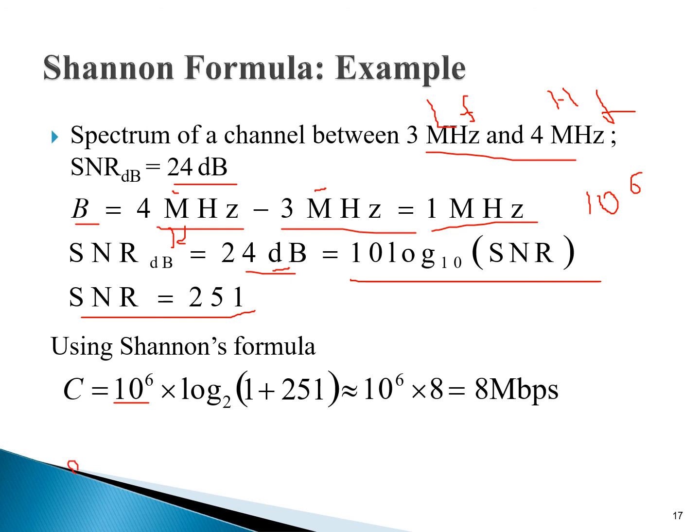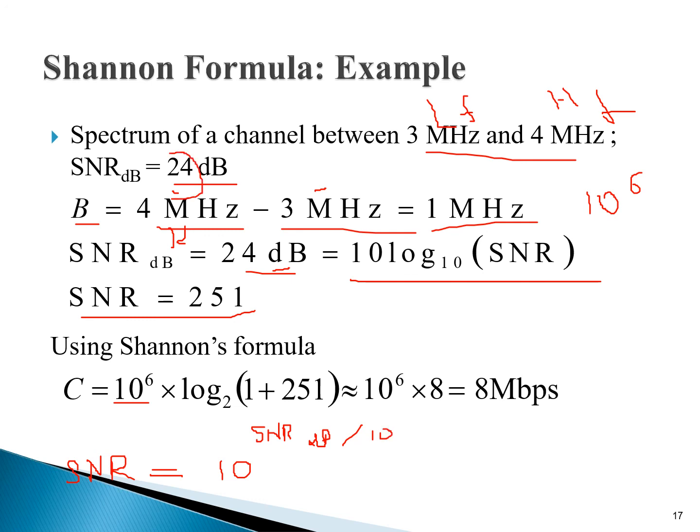Again वही वाली बात हम करते हैं जो हमने previous slide में किया था, that what is an SNR? SNR is equal to 10 raised to power SNR dB divided by 10. So what is the value of SNR dB?